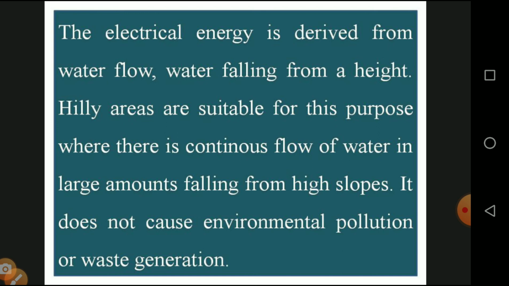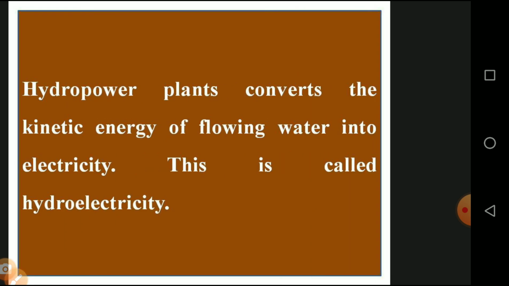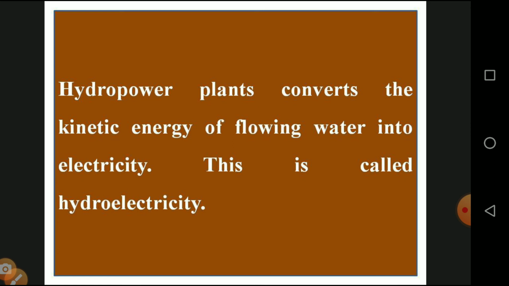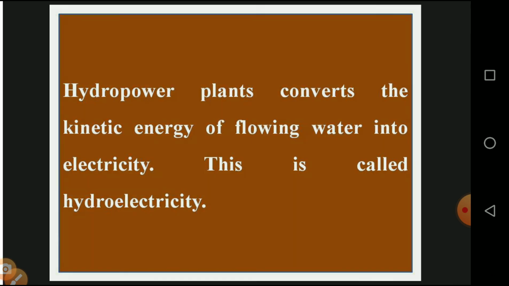It does not cause environmental pollution or waste generation. A hydropower plant converts the kinetic energy of flowing water into electricity. This is called hydroelectricity.